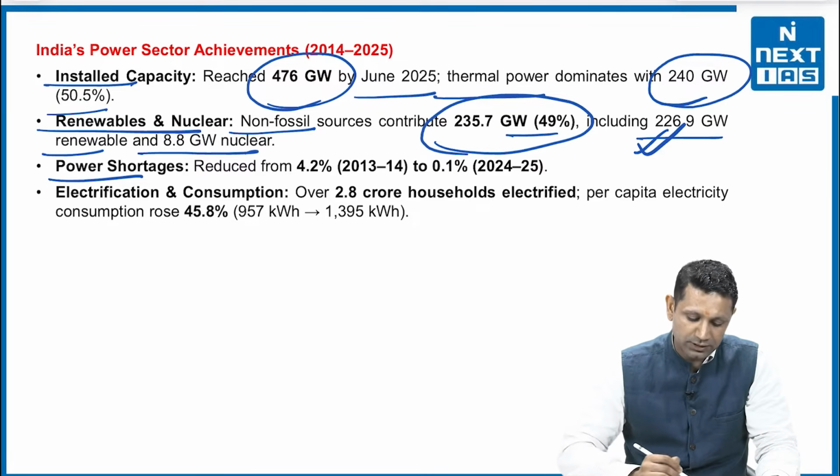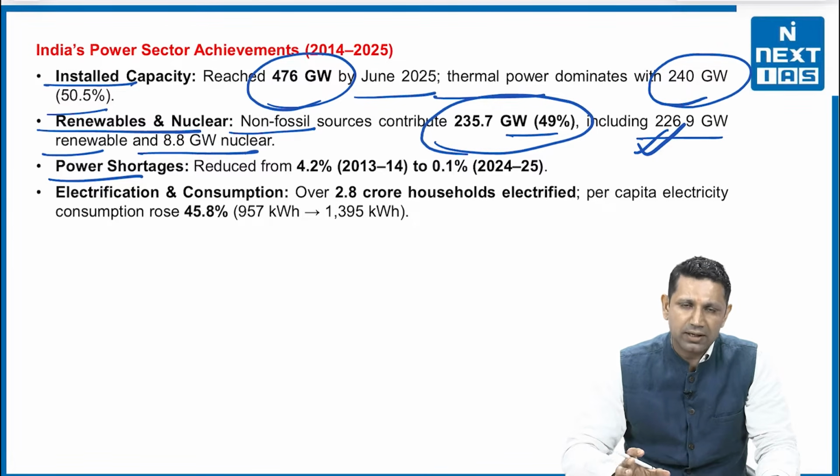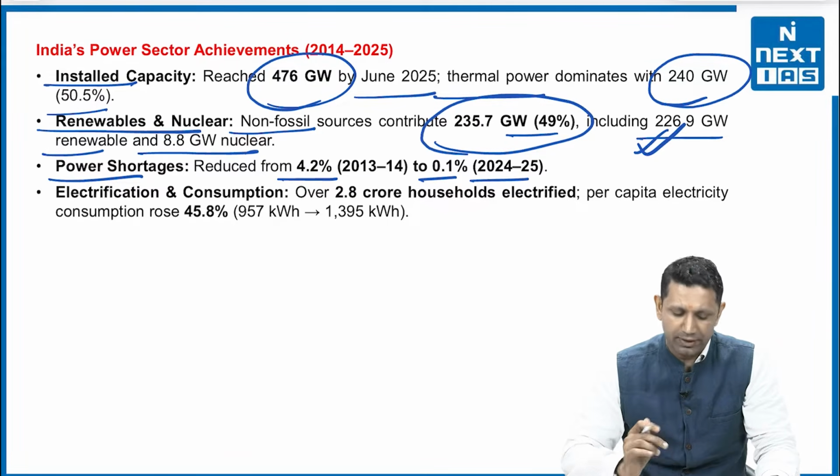Next is the power shortages. The power shortages in the country have actually reduced in the last 10 years. It was 4.2% in 2013 and it has now reduced to 0.1% in 2024-25.